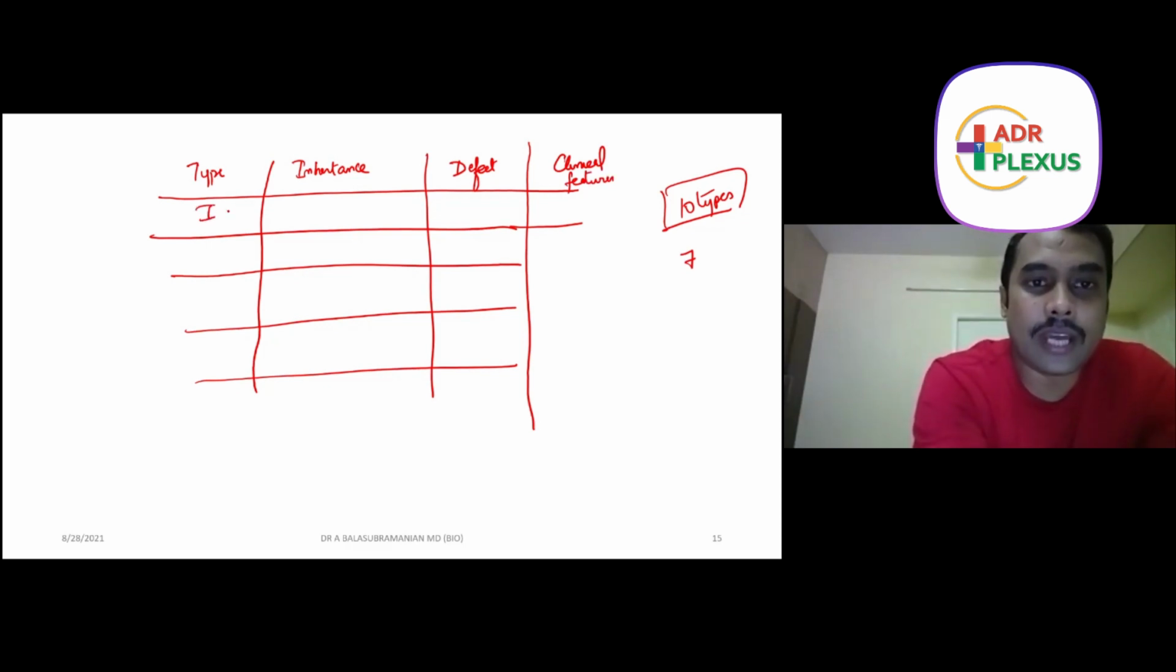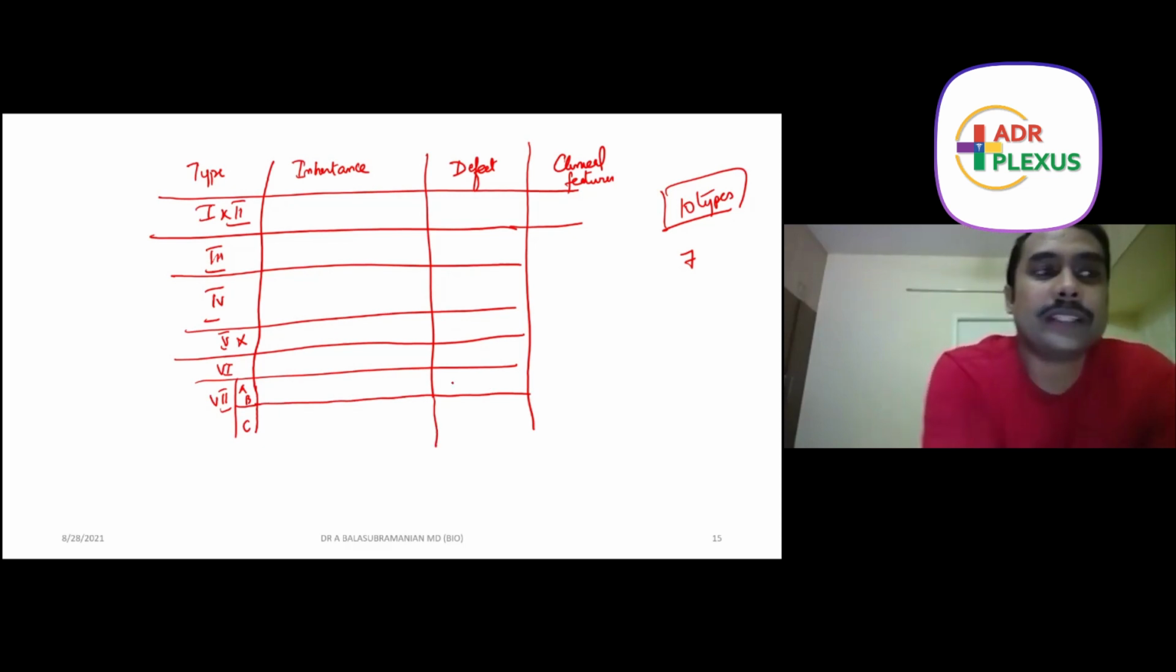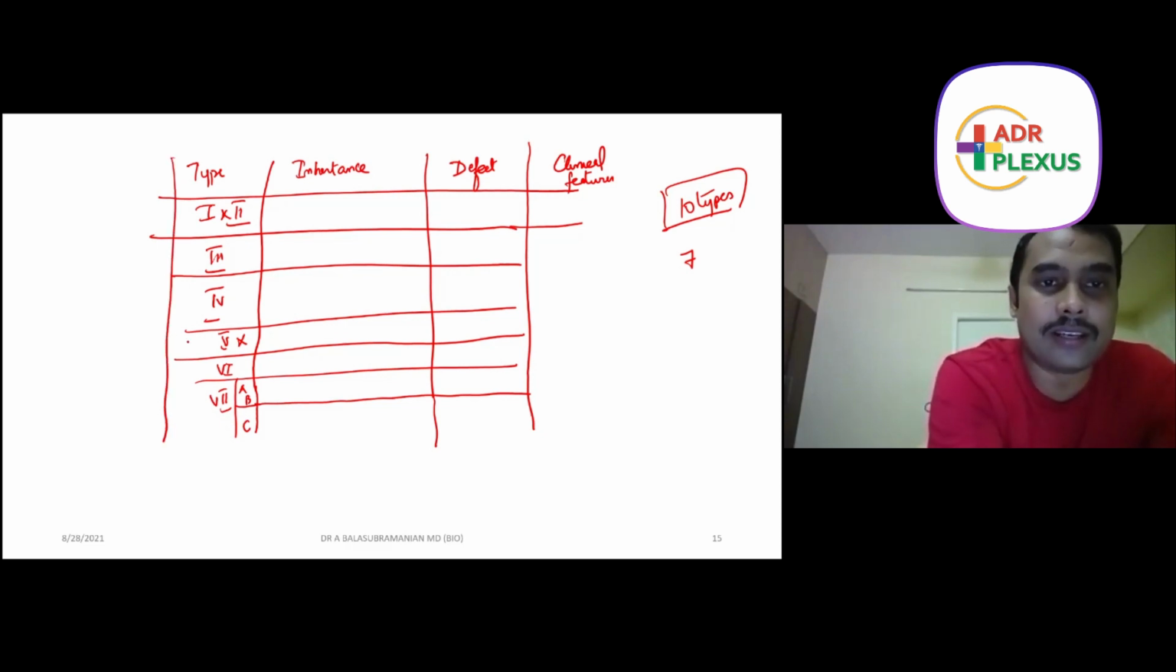Type 1 and type 2 go together, and then we have type 3, then we have type 4. There is no type 5. Type 5 is non-existent. We have type 6 and we have type 7. In type 7 we have A and B together, and C separately. So there is a subdivision here. Now I will give the nomenclature first so that you can easily understand.